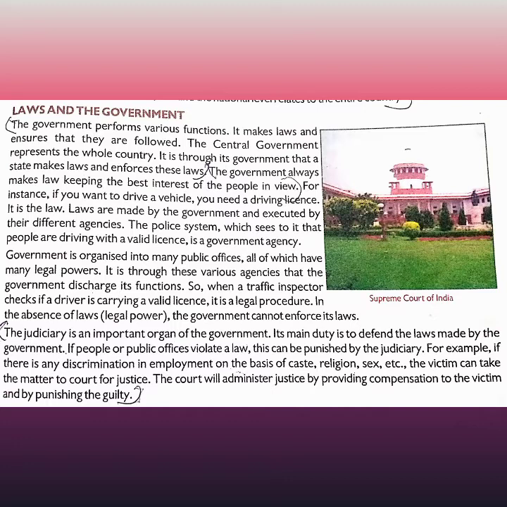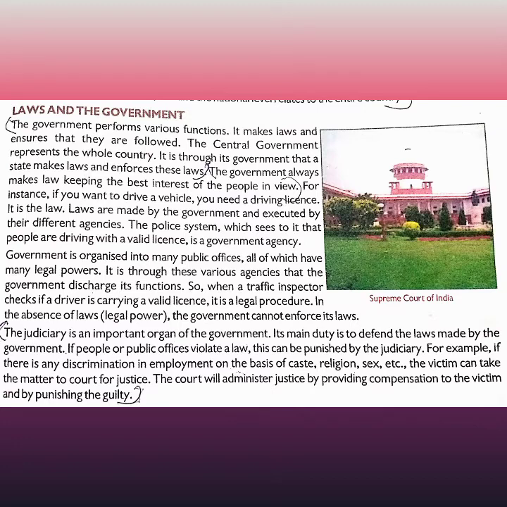The police system, which sees to it that people are driving with a valid license, is a government agency. If you drive without a driving license, you are given a fine. Why is this fine taken? If a fine is taken regularly, his money is going down and down, so then he will make a driving license.